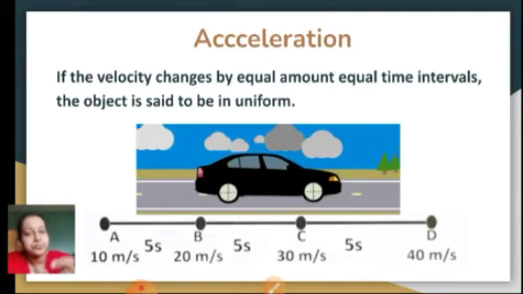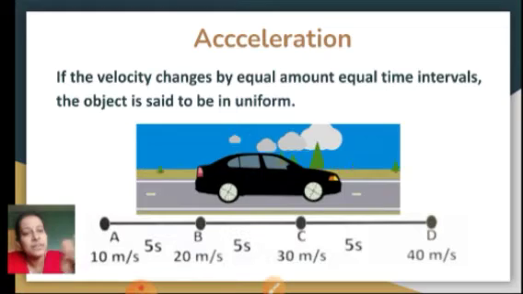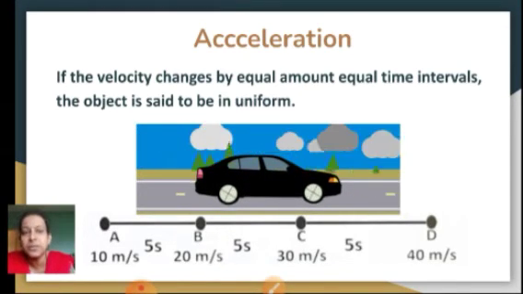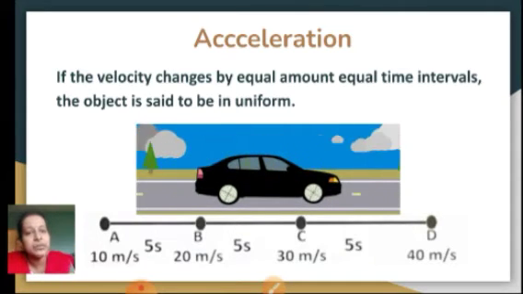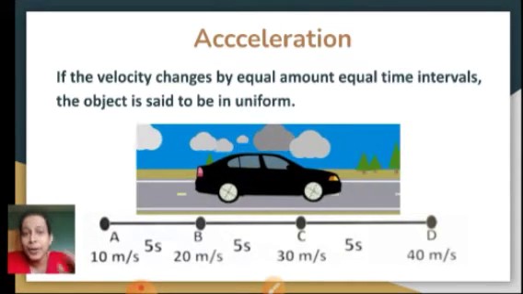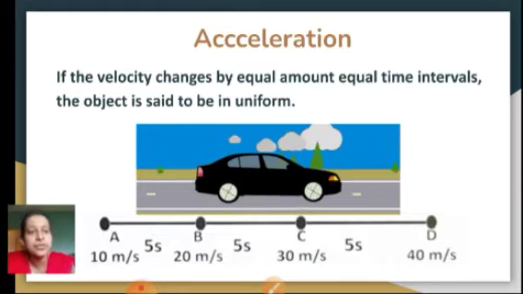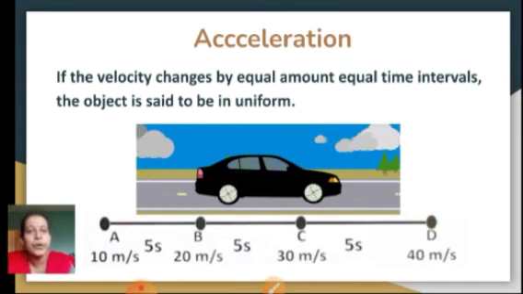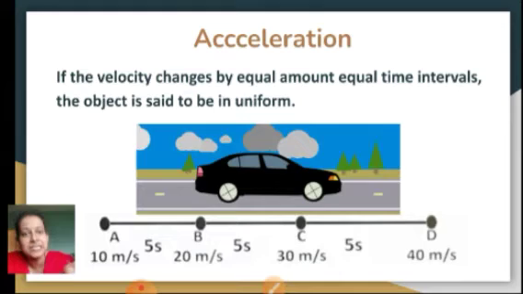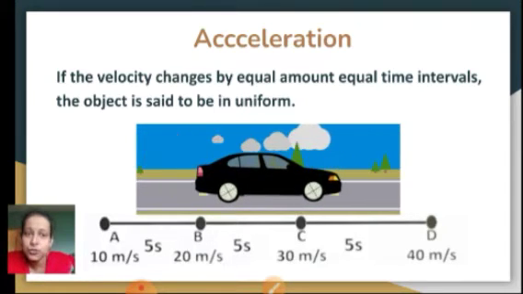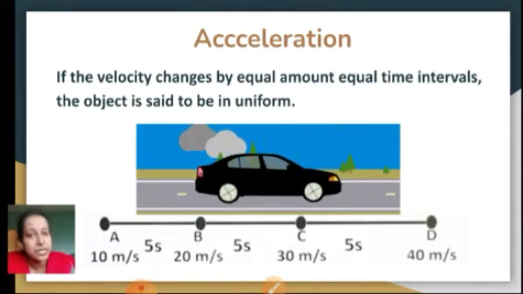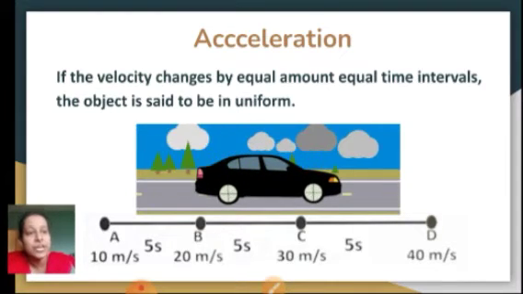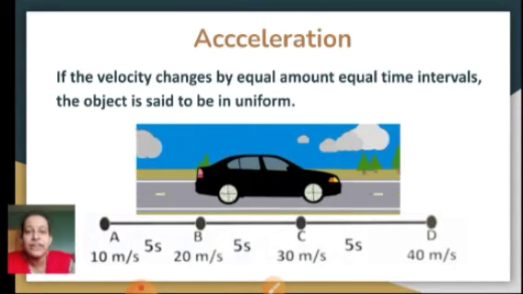Now if you see, when it is traveling from A to B, within 5 seconds it has achieved 10 meters per second. From B to C, it has achieved 20 meters per second, and from C to D, it has achieved around 30 meters per second. From A, it has started from 10, B, it has reached 20, C, it has reached 30, and D, it has reached 40 meters per second, every 5 seconds.